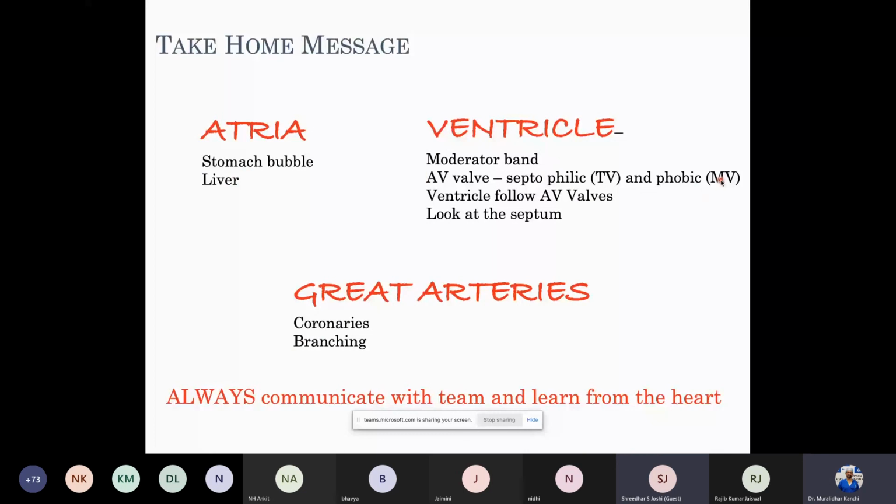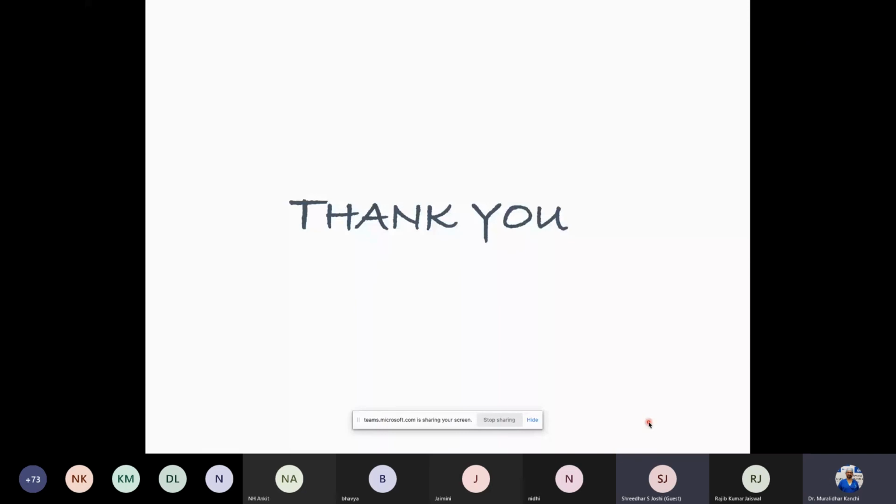Always remember, ventricles follow the atrioventricular valves. The tricuspid valve will always have the right ventricle with it. And always remember to look at the septum carefully. Great arteries, like I said, look for the branching and look for the arching. And most important among all is always communicate with your team and communicate with the heart as well. Keep looking at it. You will get a lot of hints from the surgical field, which will help us decide which ventricle is which and from which the great artery is coming out. Thank you, sir. Thanks for your time.